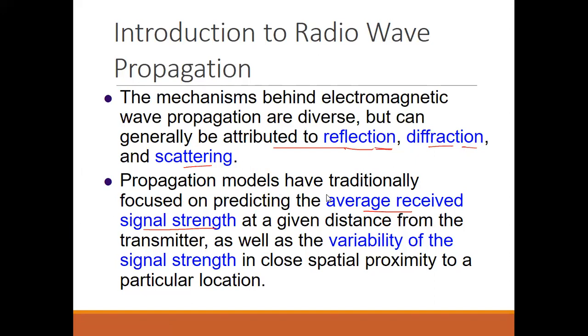So propagation models have traditionally focused on predicting the average received signal strength at a given distance from the transmitter, as well as the variability of the signal strength in close spatial proximity to a particular location.